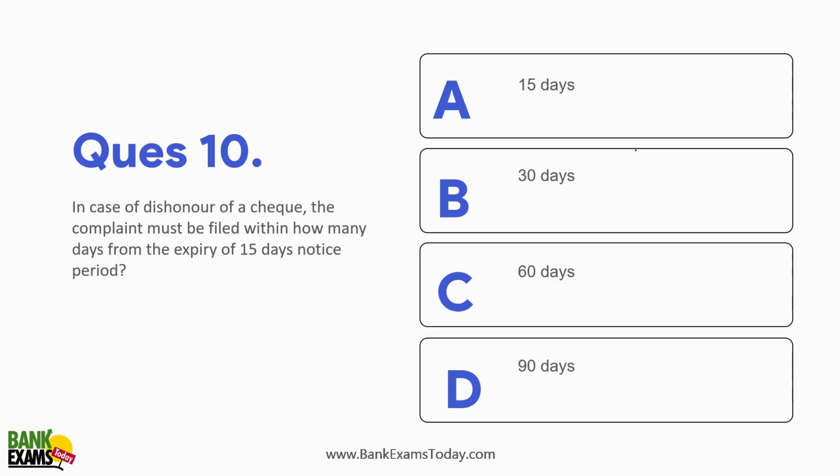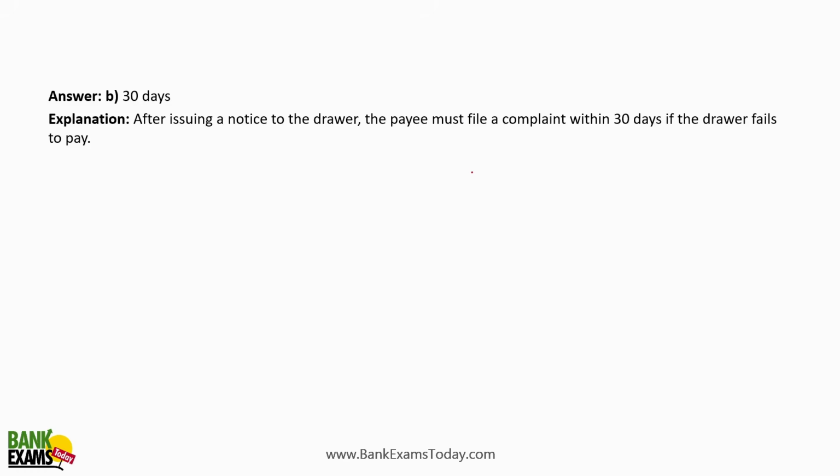In case of dishonor of the check, the complaint must be filed within how many days from the expiry of the 15 days of notice period? So after the 15 days of notice period, within 30 days, the complaint can be filed. So if, let's say, Ashu Watches gave you a check for some consideration, right? And the check actually bounced. So after the 15 days notice period, you have 30 days to file a case under section 138 after issuing a notice.